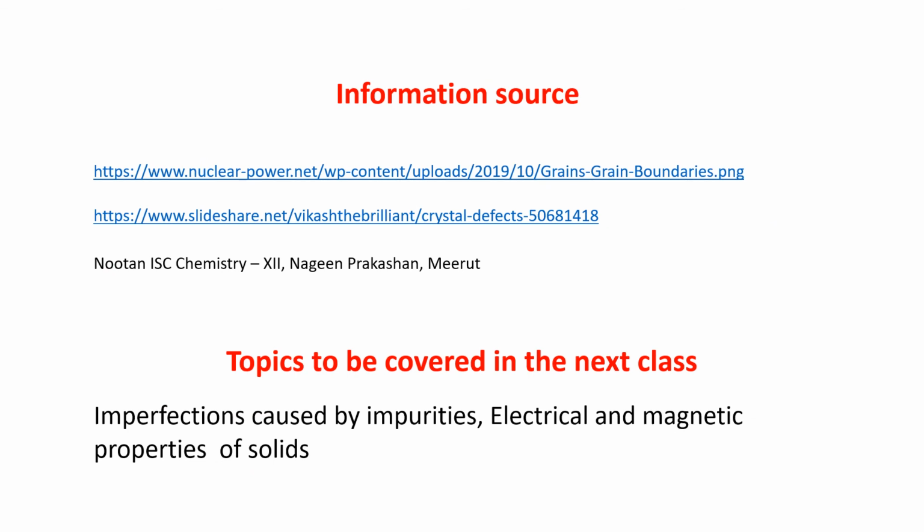Now with this, I'm ending lecture 5 here. In the next lecture, that is lecture 6, we will do imperfections caused by impurities, which we have not discussed in this lecture, and electrical and magnetic properties of the solid. With these two topics, this solid state chemistry will be finished.